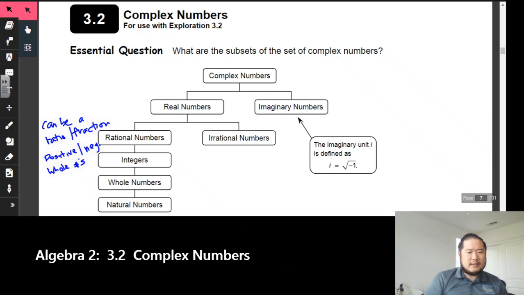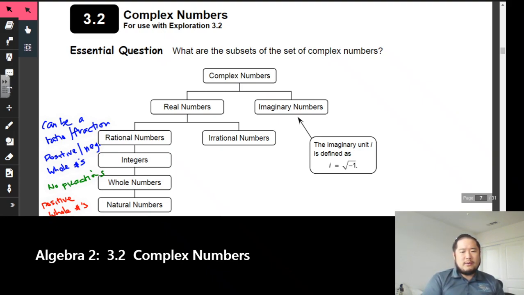I guess we can go ahead and you should know what whole numbers are, like 1, 2, 3, 4, 5. No fractions. And then we have natural numbers. That right there are positive whole numbers. All right, so all of those are considered real numbers.